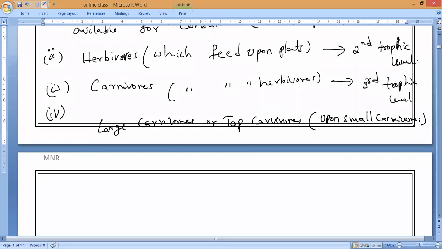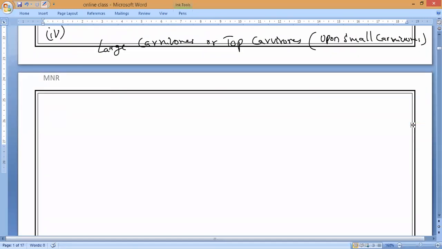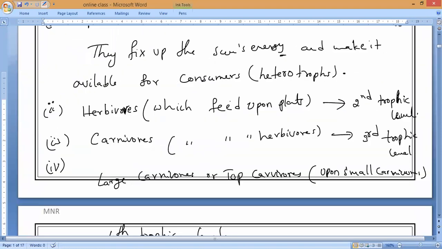Small carnivores will be at the fourth trophic level. Understand everybody? So what is that level? Fourth trophic level. So these are the things. Don't bring in omnivores, because omnivores will come under this only. If they eat vegetarian, they come under primary consumers. If they eat non-veg, they come under secondary consumers. That's all. So that is why we are not discussing omnivores.